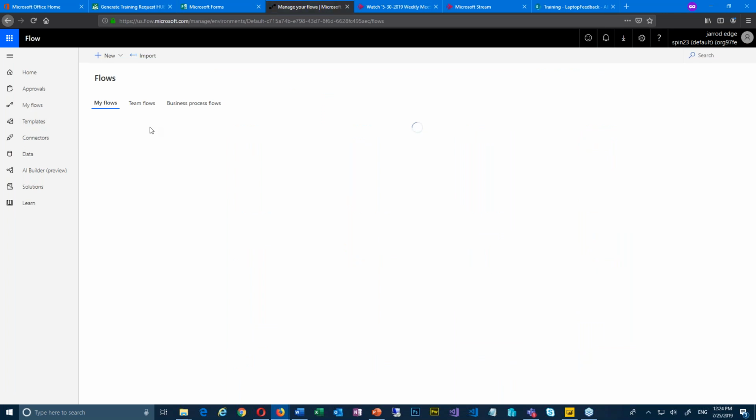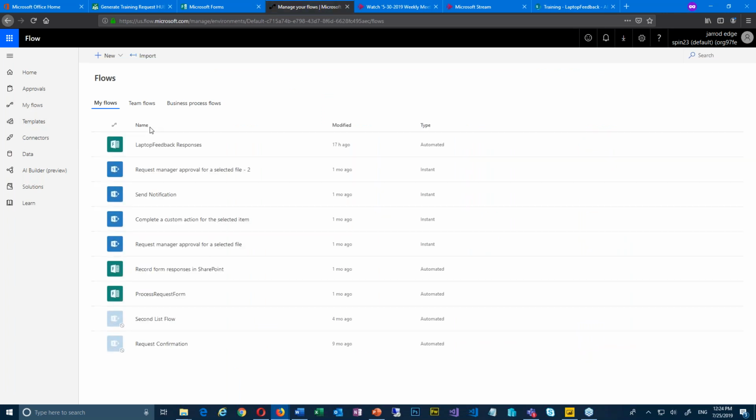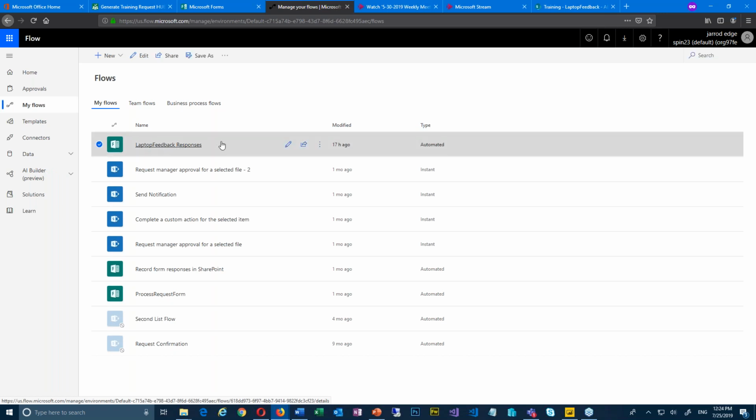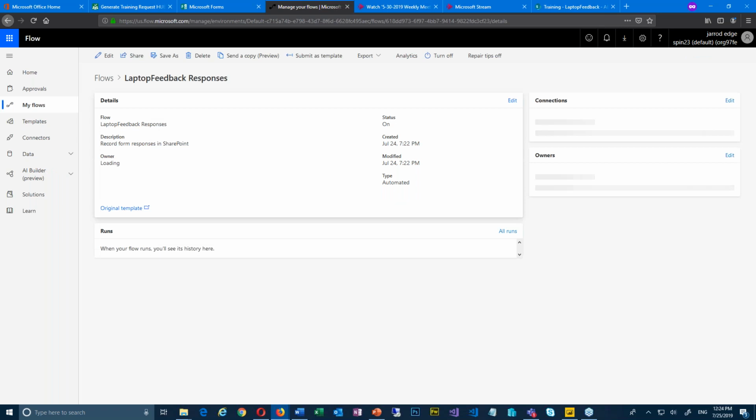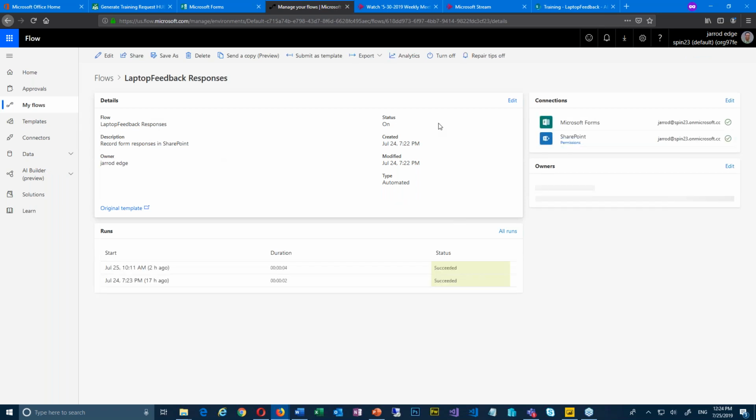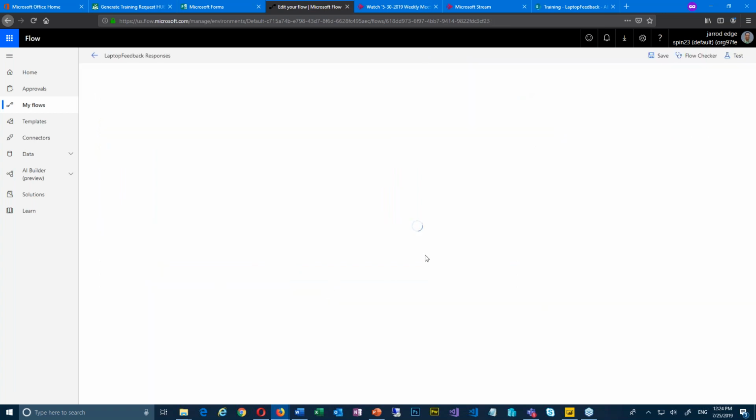Okay, there's my laptop feedback responses. I'll just click on that and show you. It's simple. When I created the template, it had everything I already needed inside of it, so there was really not much for me to do. It was already set up, and you see that it's run a couple of times already and successfully ran. So here's the actual flow, just so you have it in the recording if you watch it again. There are only two real steps to it, but the second step has more.